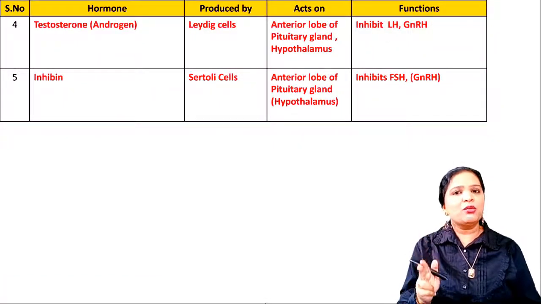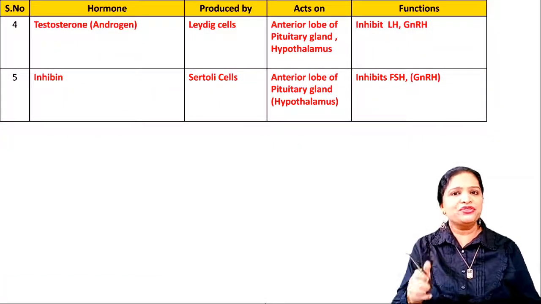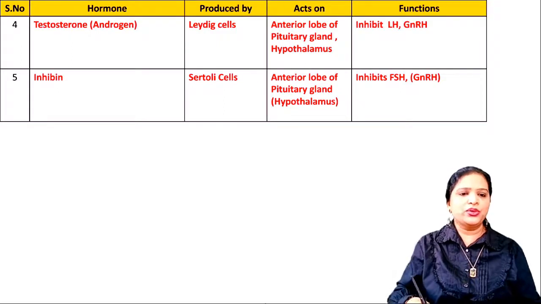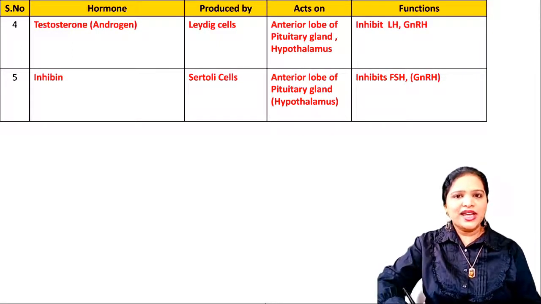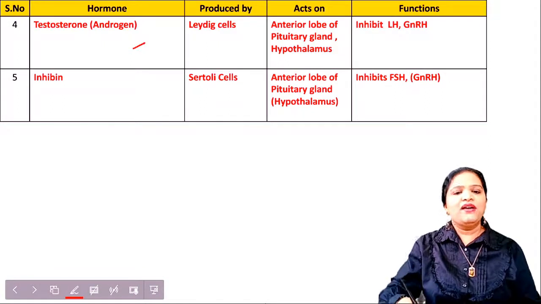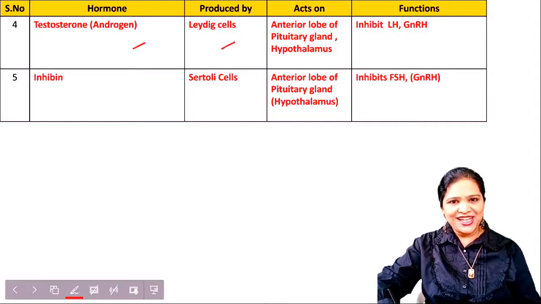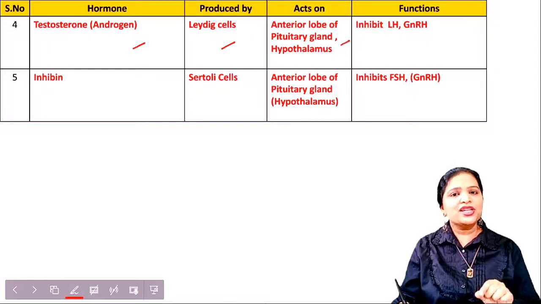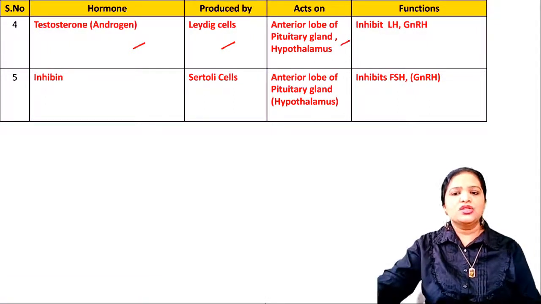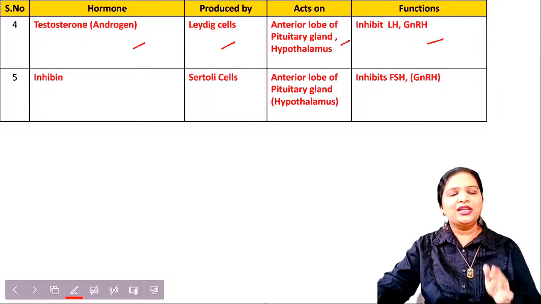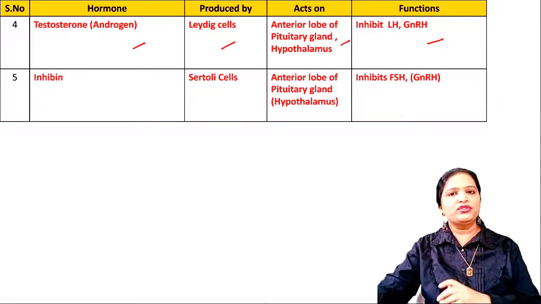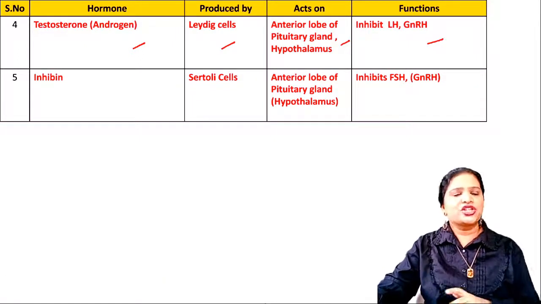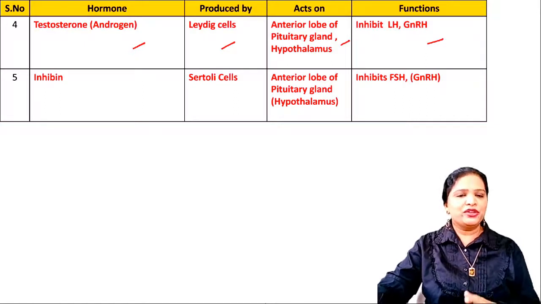And there are two hormones which are involved in the negative feedback mechanism. You should know that too. Again, the first hormone is androgen. It is produced by Leydig cells. It acts on the anterior lobe of pituitary and also the hypothalamus. What is the function? To inhibit luteinizing hormone and gonadotropin releasing hormone production, because it is a negative feedback.